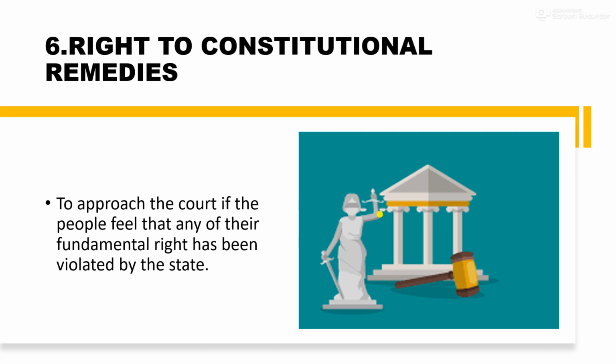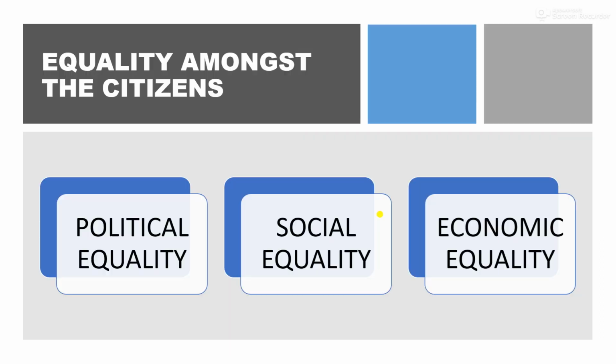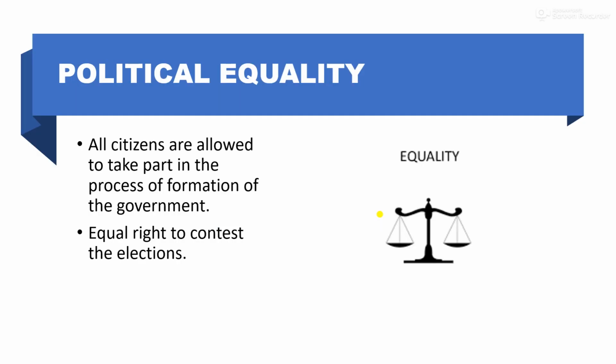A very important element of democracy in India is the aspect of equality, equality amongst the citizens. These are the following ways of equality: political equality, social equality and economic equality. Political equality: all citizens are allowed to take part in the process of formation of the government. All people who have attained the age of 18 are allowed to take part. This is also known as universal adult franchise.